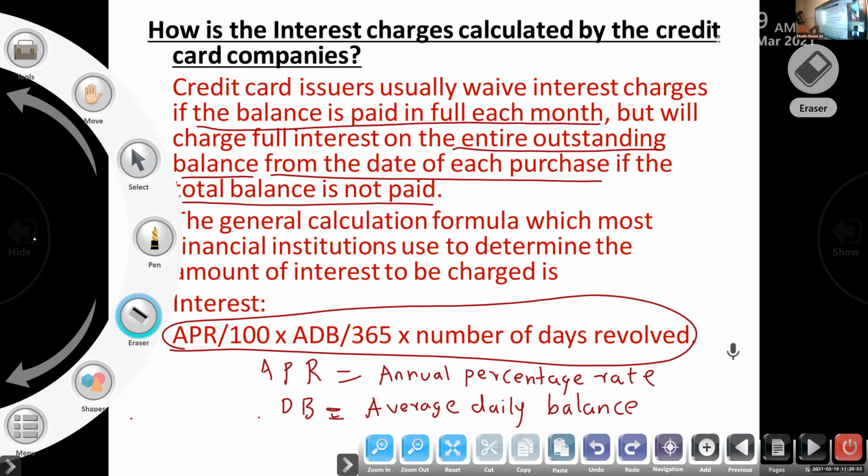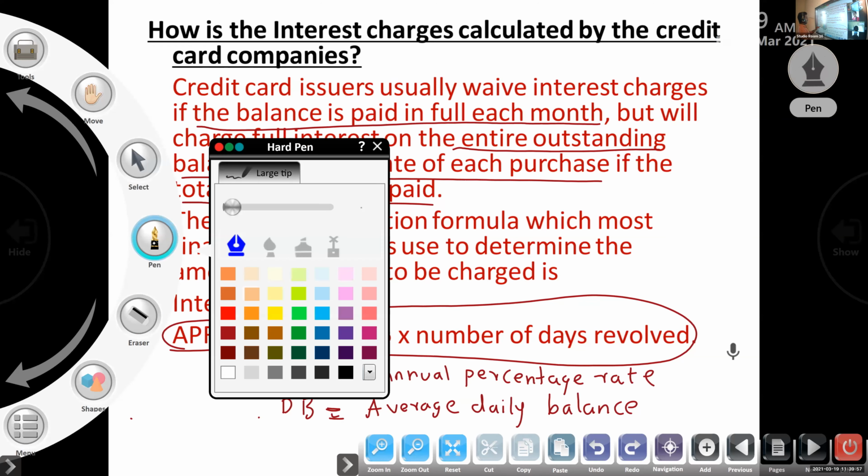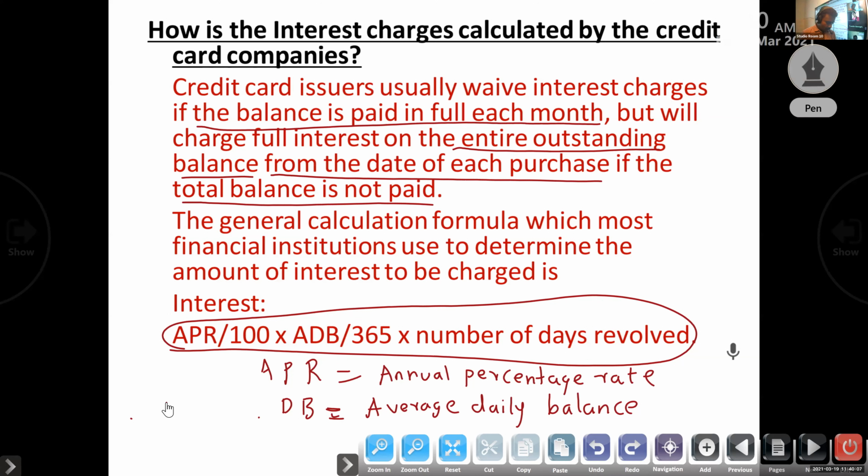Then what we have to do? Then multiply by the number of days revolved. Number of days revolved means number of days unpaid. If it is 15 days, then into 15. Okay, so through that way only we are calculating the interest of a credit card.